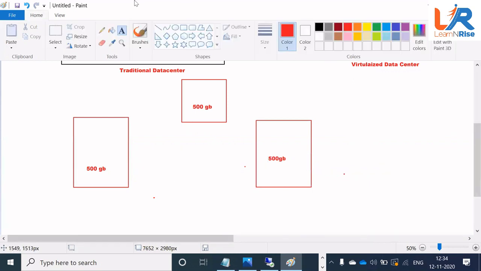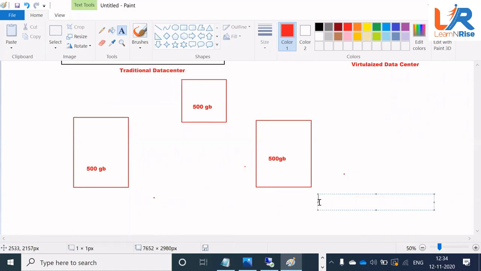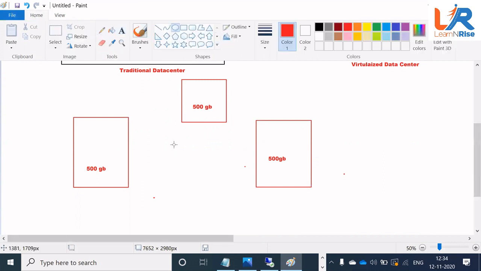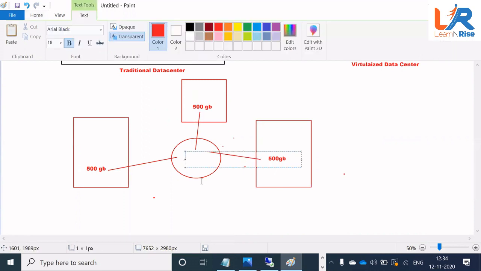Now, if I have virtualization in my data center, I am going to combine all these into one single unit. So all this 500 GB will be combined using software, and it is made as 1.5 TB.